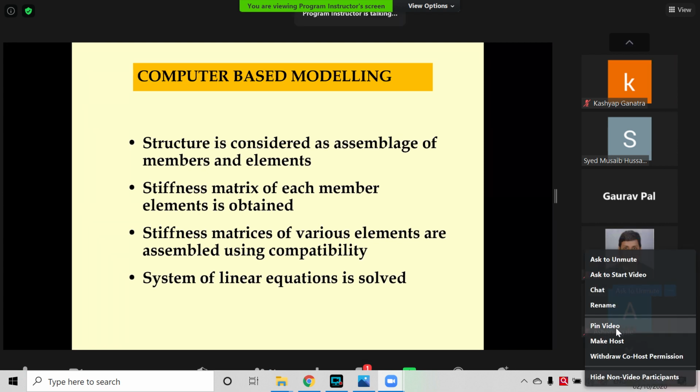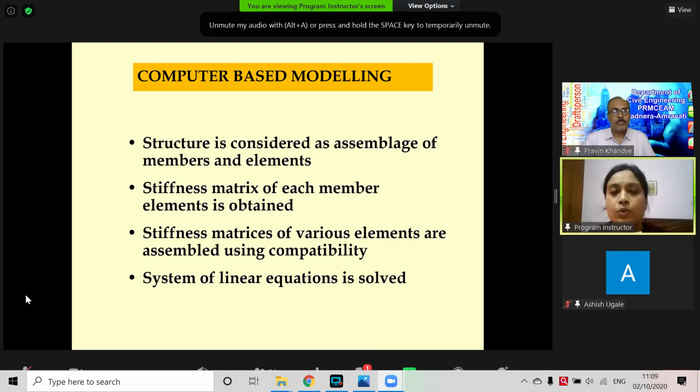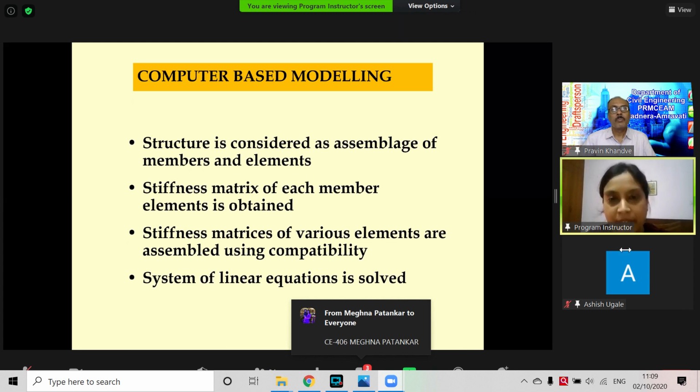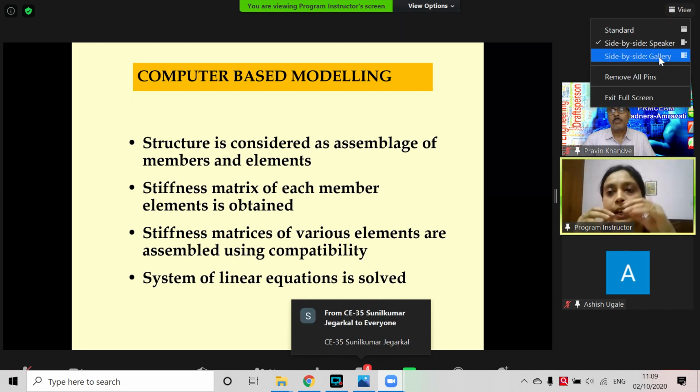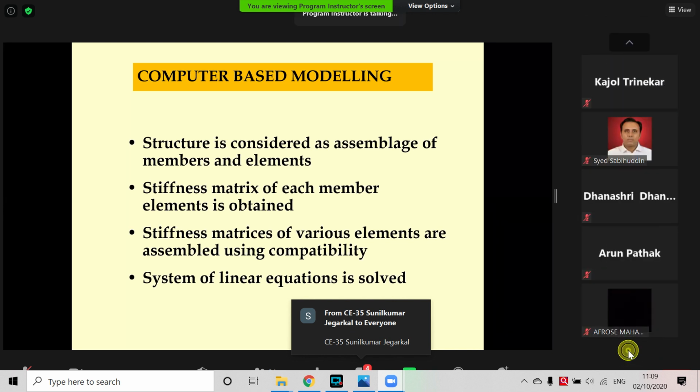Okay. So in the last session, we described the need to have a clear understanding about the behavior under gravity load as well as the combination of gravity load and lateral load, particularly seismic load, and why we need computer-based modeling knowledge.